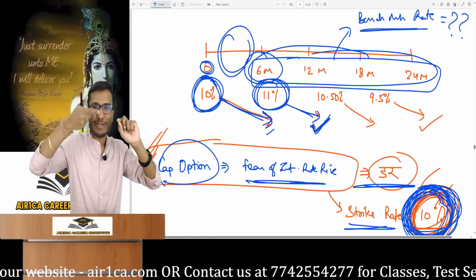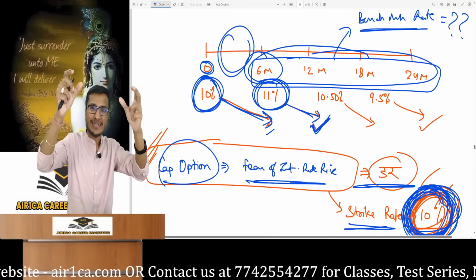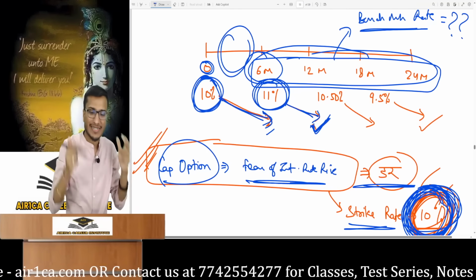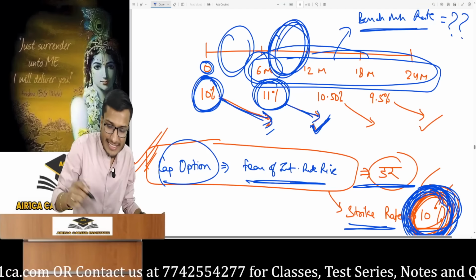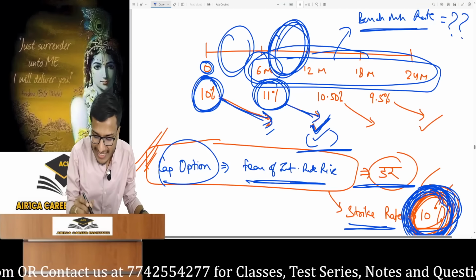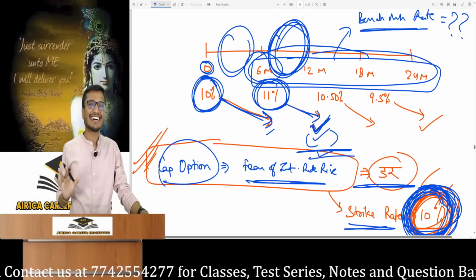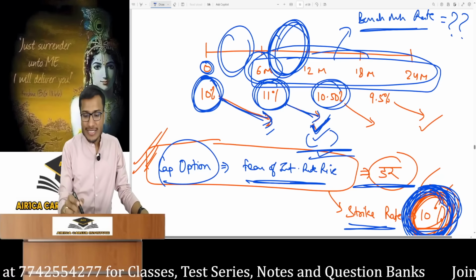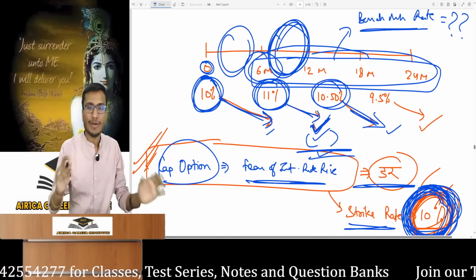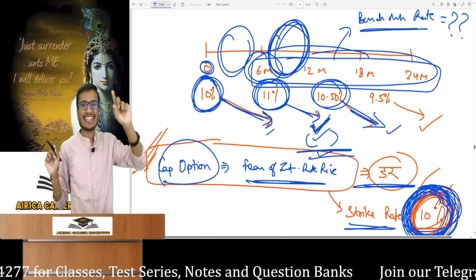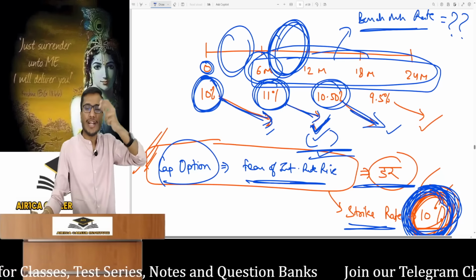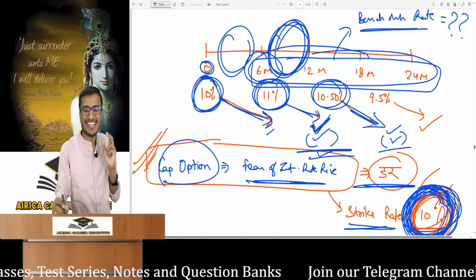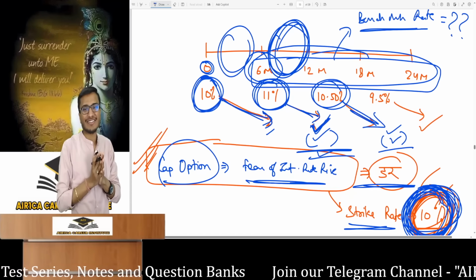Since the interest rate has gone 1% above 10%, becoming 11%, I will get a payoff of 1% of the loan amount for this period. From 6 months to 12 months, I'll get a payoff here, so my net interest will be lower. Similarly, at the end of the 12th month, the rate becomes 10.5% and the interest for this period will be at 10.5%. Cap's strike rate is 10%, meaning I will get 0.50% payoff here. Then money will come into the bank.